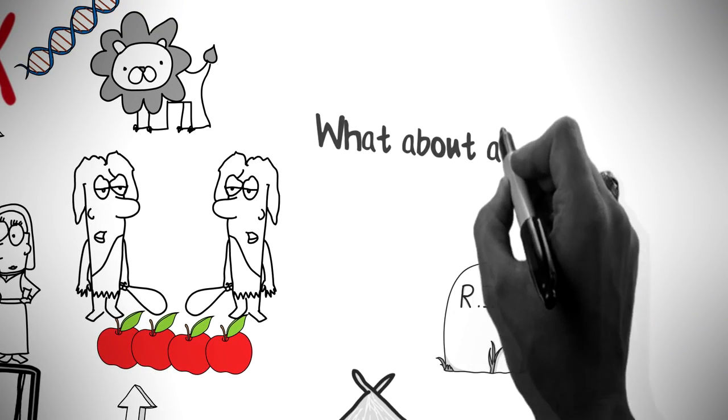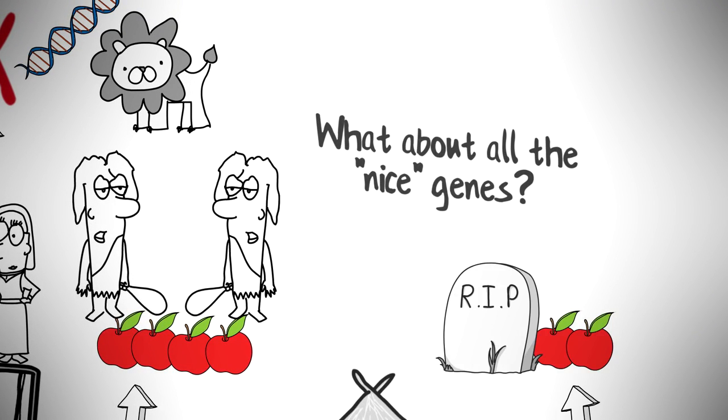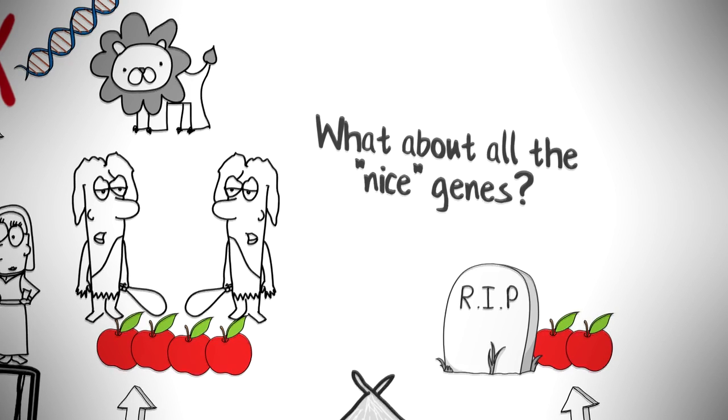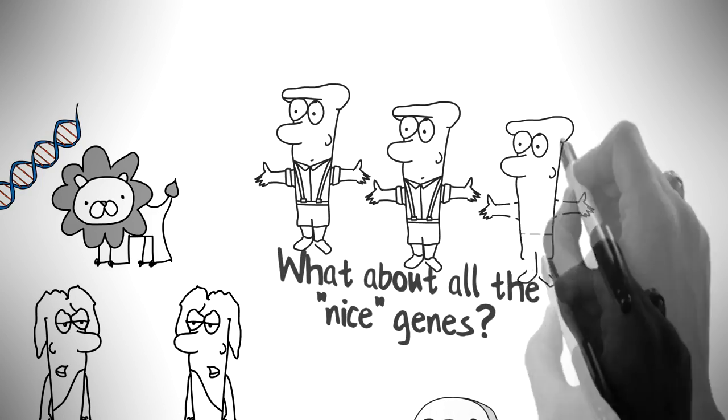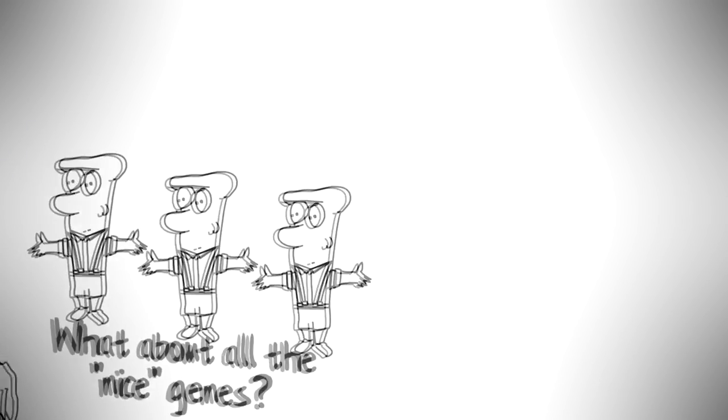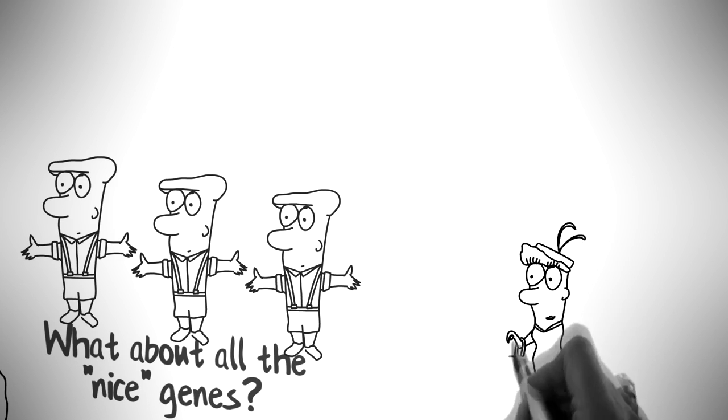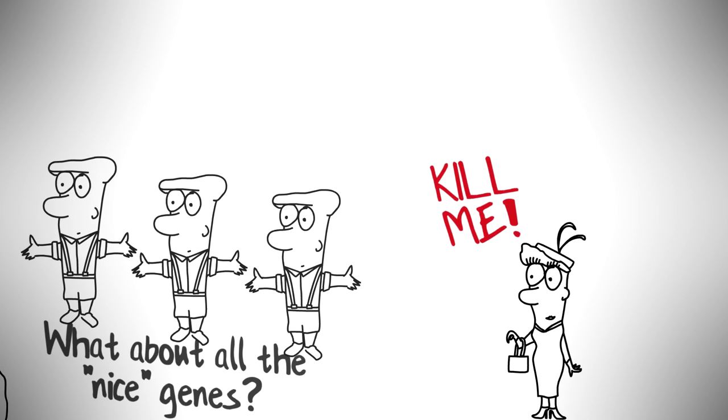Now you might be asking, well, what about all the nice things we do for each other? What about all those altruistic genes? So let me give you an example of that. I have 2 brothers. If someone were to take a gun and tell my mom that she had to choose between the 3 of us dying or her own death, I have almost full certainty that she would pick her own death. So how does that work then? Where's the selfish gene there? A selfish gene is obviously not going to want that, right?